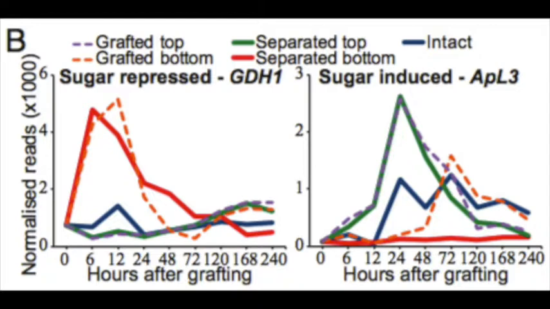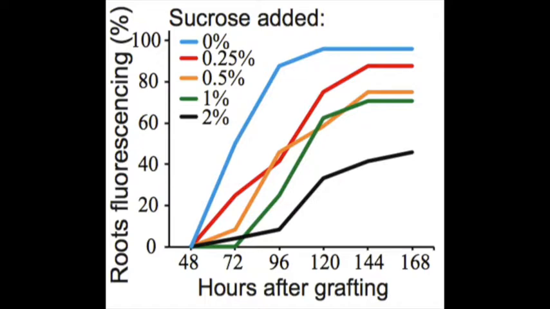And on the sugars, one interesting little bit of data in the paper, you showed that when you put the grafted individuals on low concentrations of sugar, you actually decrease the successfulness of the graft. Is that right? That's right. Exactly. So it's an interesting observation.